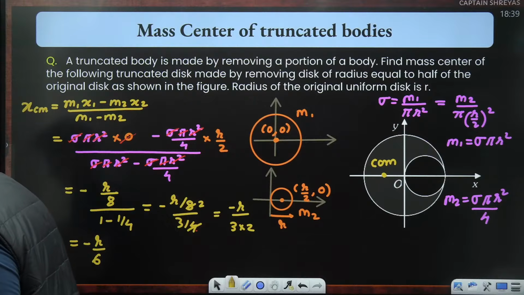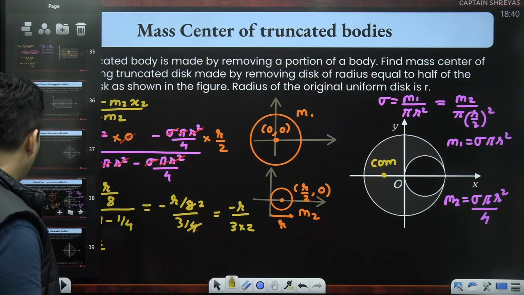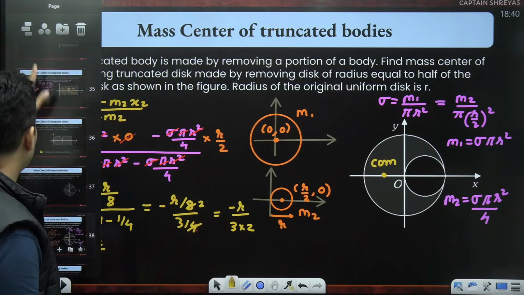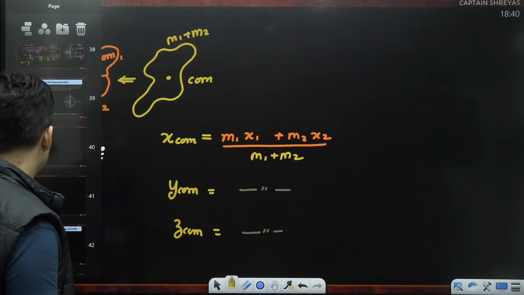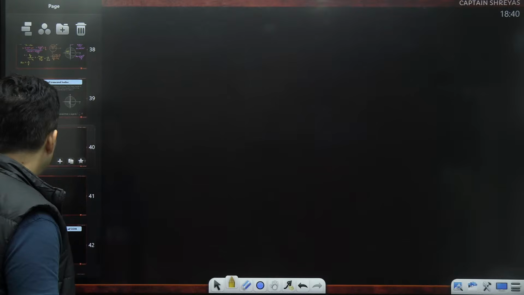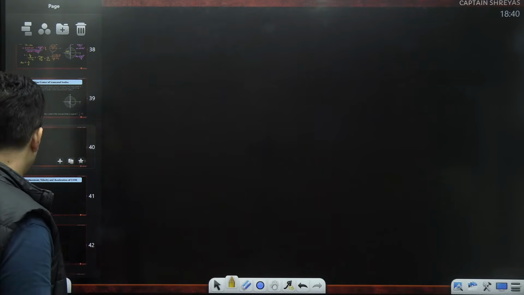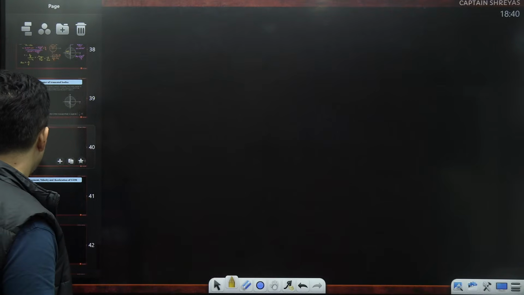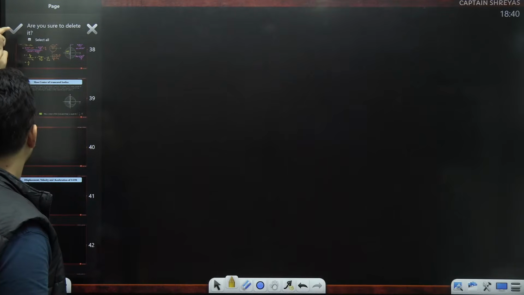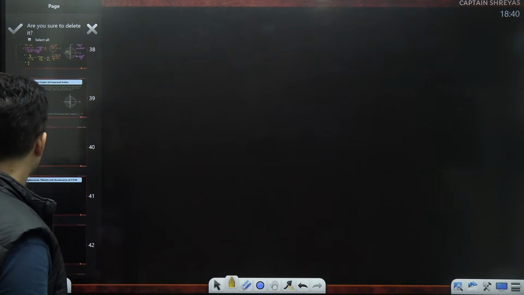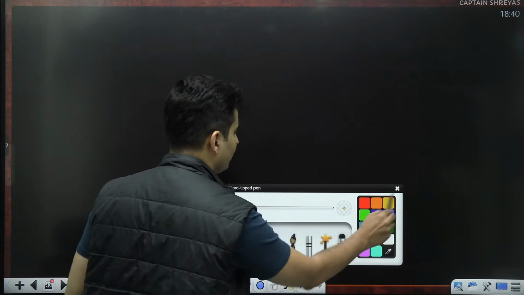Yep, Nikhil, it's like 2 different mass elements. Yes, it's like 2 different mass elements. Correct. So now we are done with different kinds of composite bodies. Whether you truncate it or you add it, we have done those kinds of questions. Now, this is done. This is also done. Oh, there are some interesting applications of center of mass which I want to tell you right over here.